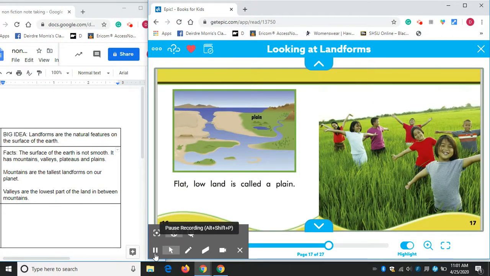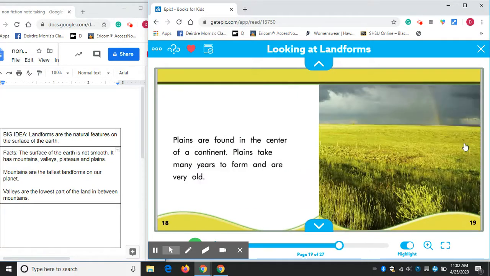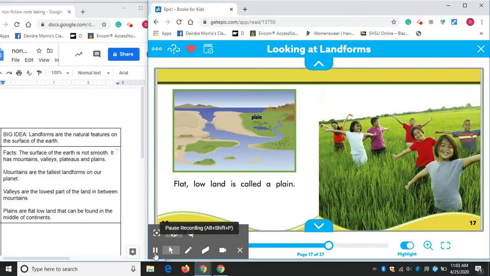Flat lowland is called a plain, and here's a diagram right here. And some kids you can see here in the grassland. And plains are found in the center of a continent. Plains take many years to form and are very old. All right, I'm going to get the big idea of what a plain is down. Okay, here's what I wrote. Plains are flat lowland that can be found in the middle of continents.